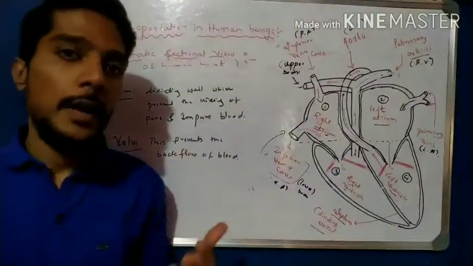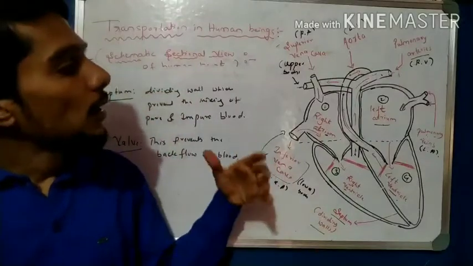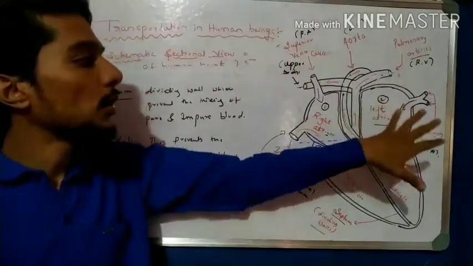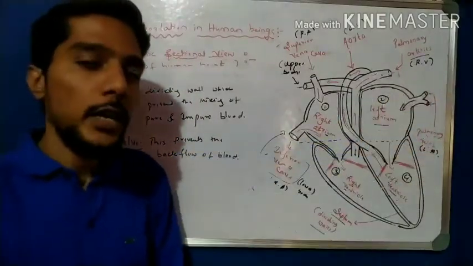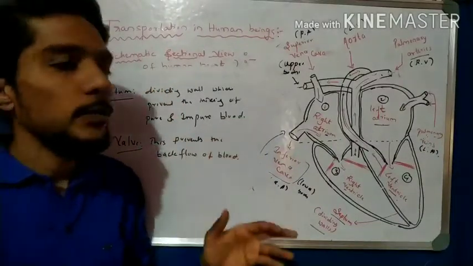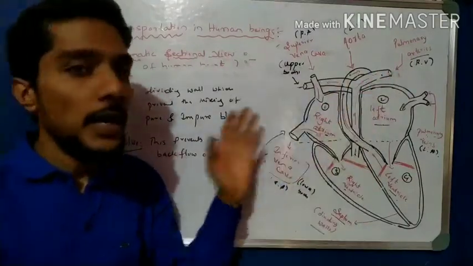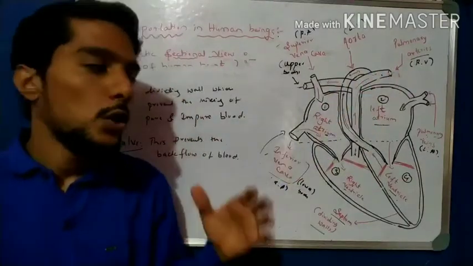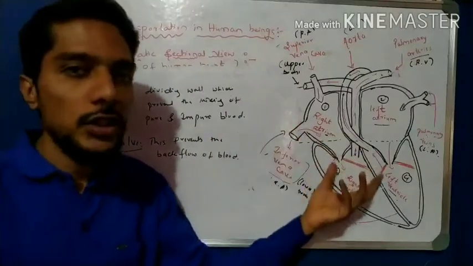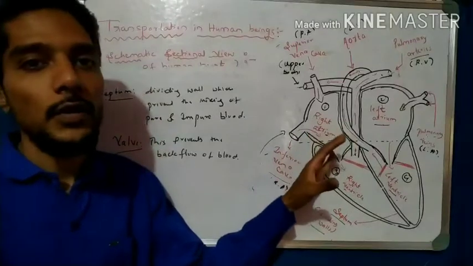Watch the video again and again and recall all the explanation I gave about the different parts. That is very important. You have to remember it for a long time. This is very important because more times they ask questions about this: what is the function of this, what is the function of this, and which part collects pure blood, which part collects impure blood. So all these are very tricky questions. These are the questions which may be asked from this, and also the diagram is very important for examination.